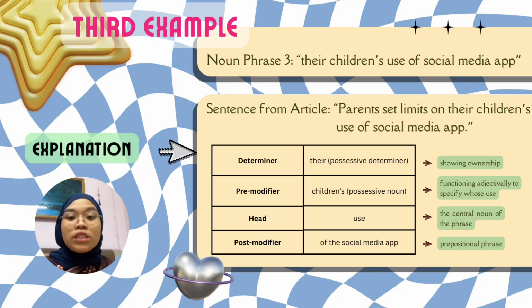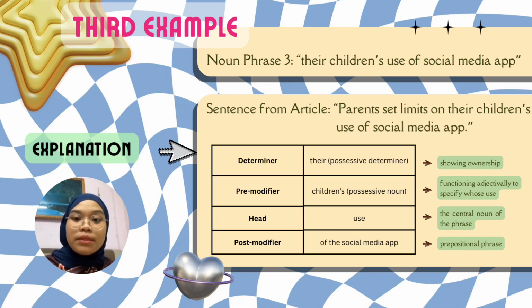Next, we have children's, which is a possessive noun. It acts as a pre-modifier to the head noun use, telling us whose use is being discussed. In this article, the children's. Then we have the head noun. The head noun of the phrase is use. This is the main noun in the group and it holds the core meaning of the phrase, which is the